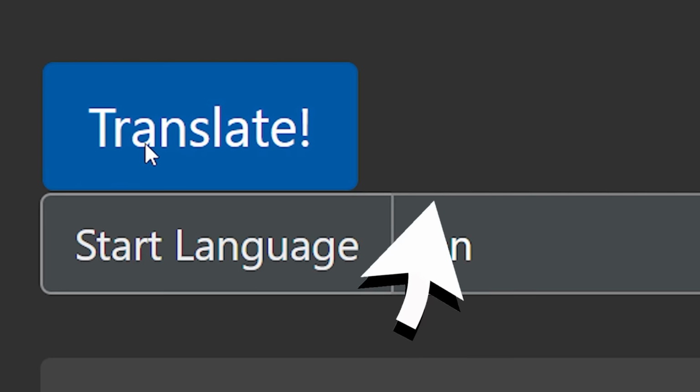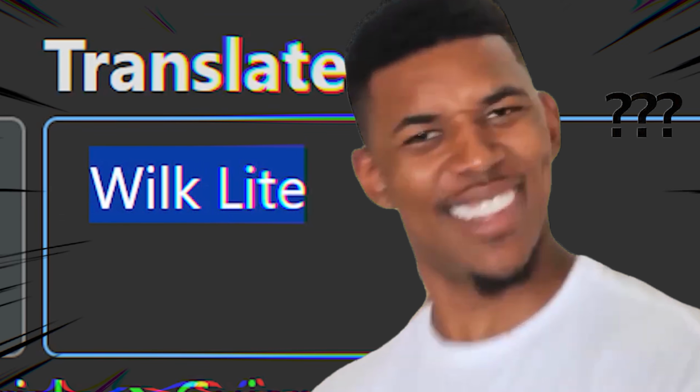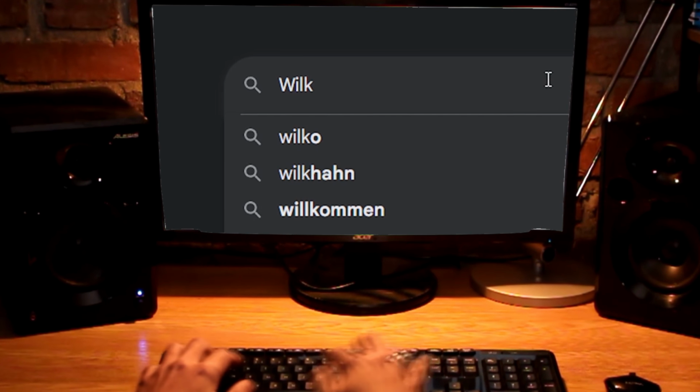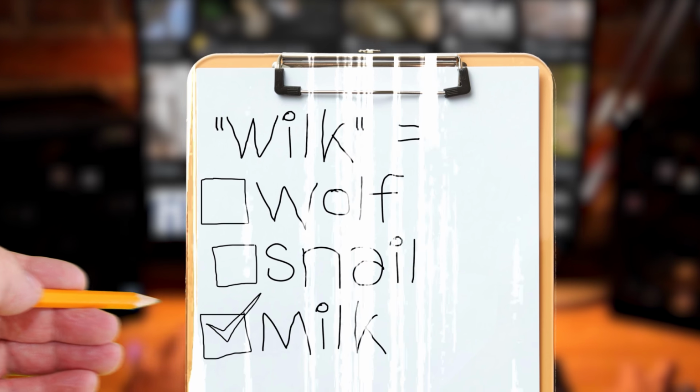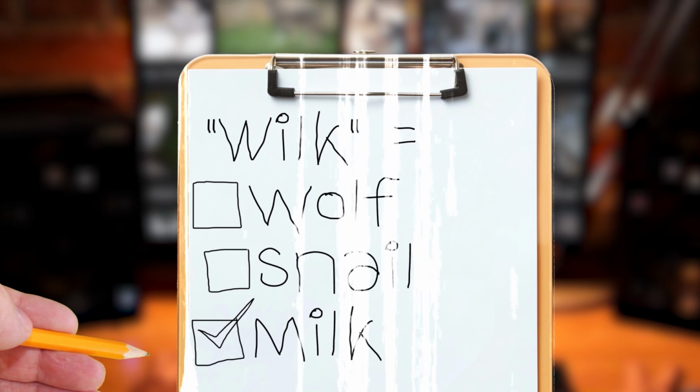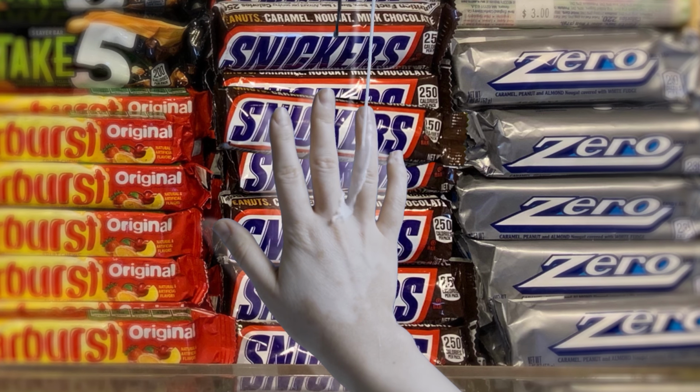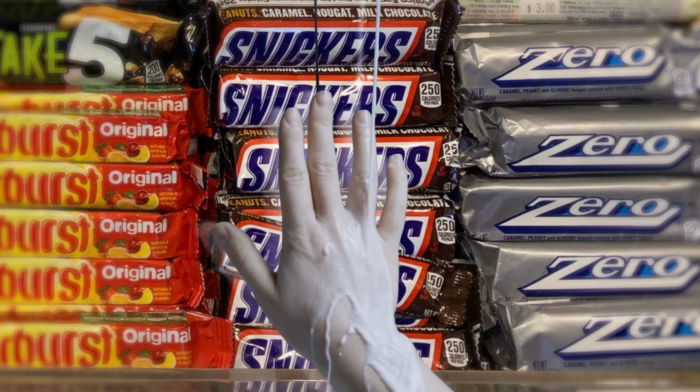Next, the flavor. And, well, right, what the hell is that? After some research, I found that well can actually mean a few things. But I think milk is the most suitable one for a milk light flavor. So let's create this cereal milk Snickers bar off brand.